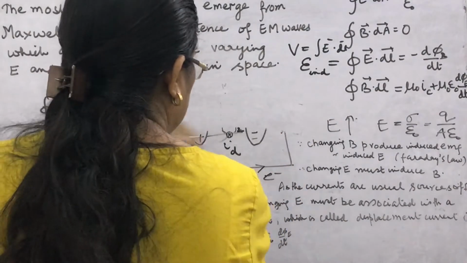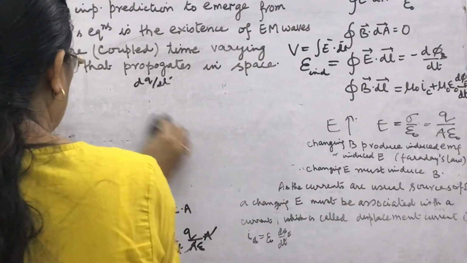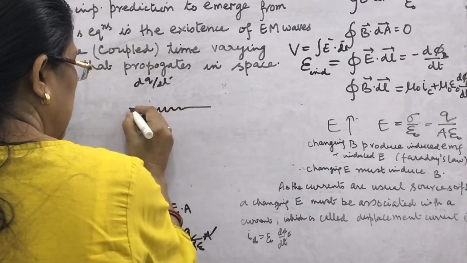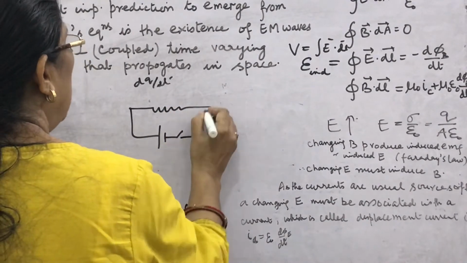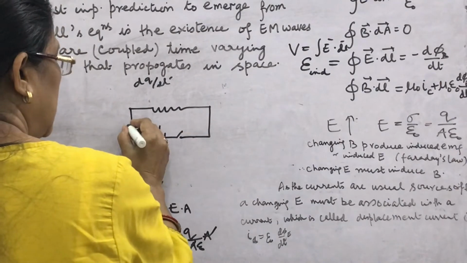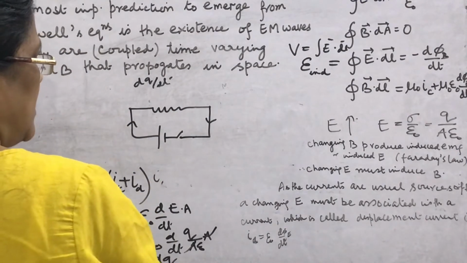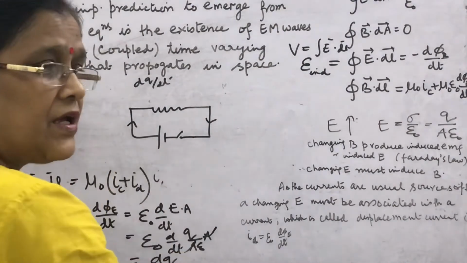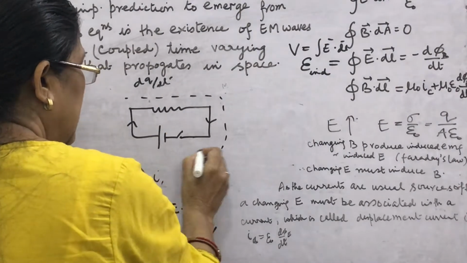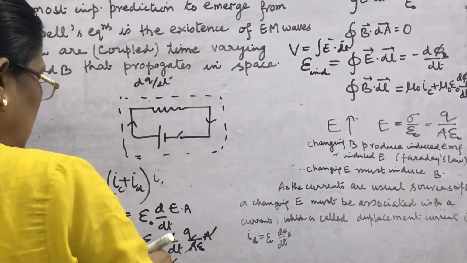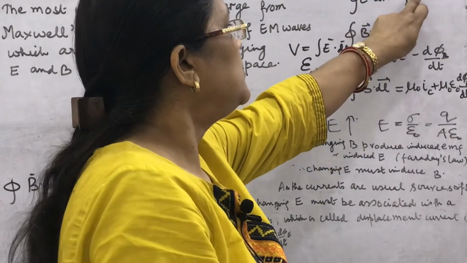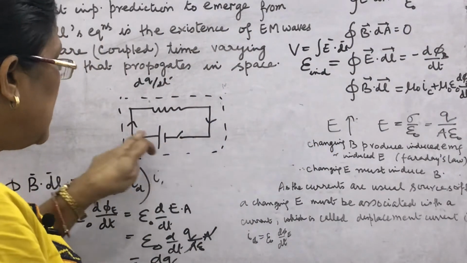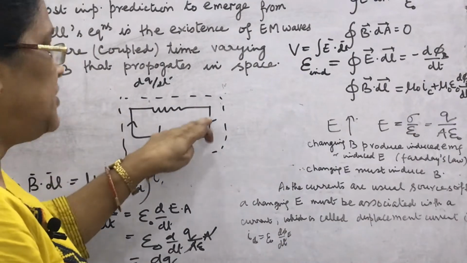Look, if there is a circuit in which the charge is flowing, suppose this is the resistance, and this is the cell and switch. When the switch is closed, the current flows this way. How is the current flowing? The free electrons in a conductor are flowing. If you take a Gaussian surface, what does Gauss theorem say? E dot dA equals charge enclosed upon epsilon naught. Free electrons are moving, and these moving free electrons constitute the current.